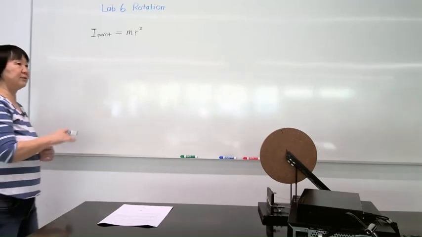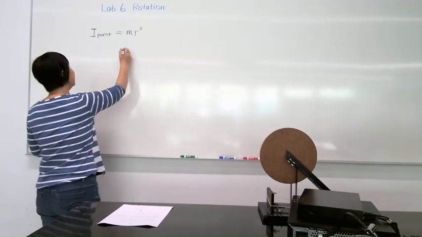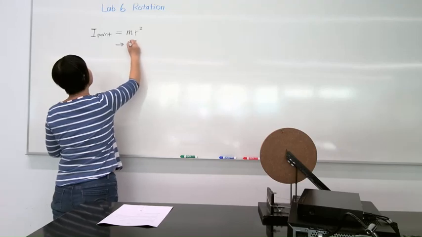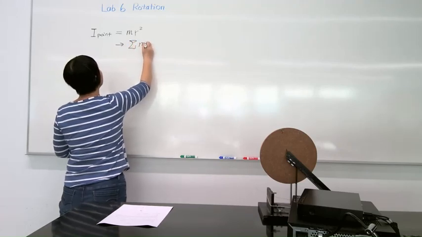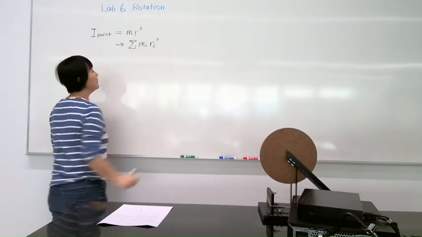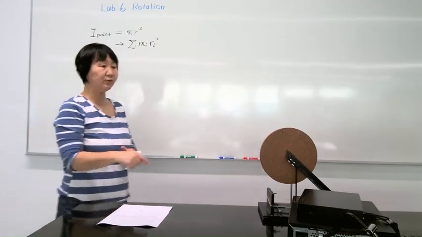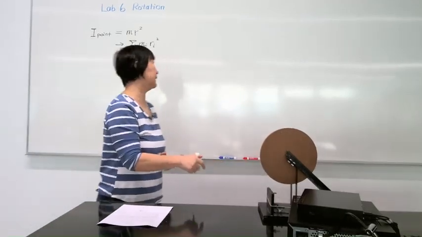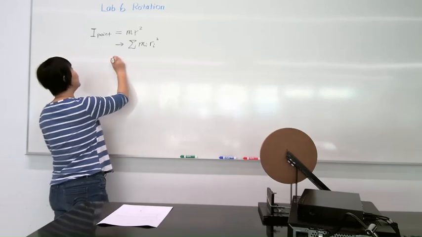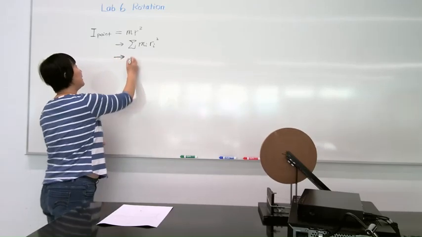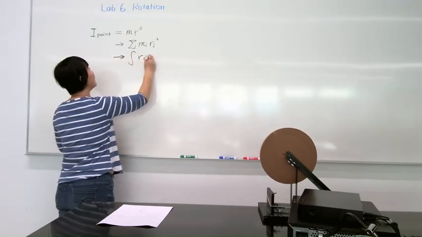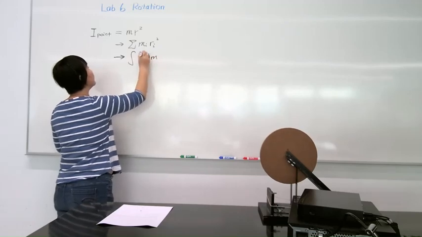If you have lots of point masses, then you just add them up: sum of m_i r_i squared. If you have a continuous body like our wooden disc, then this summation becomes an integral of r squared dm.